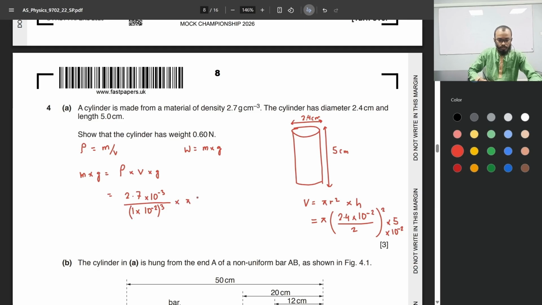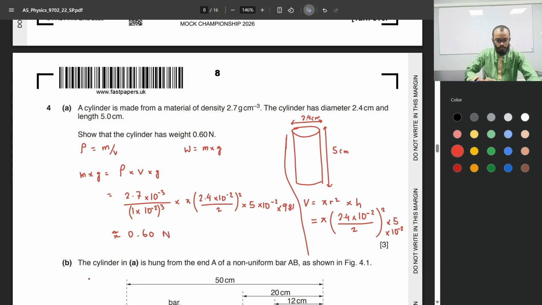The volume is pi times 2.4 times 10 to the power minus 2 over 2, the radius, squared times the height, 5 times 10 to the power minus 2. A lot of conversions here. So that gives us an answer of, okay, we forgot to multiply the 9.81 here, times 9.81. Let's make a separation over here. That gives us a value of approximately 0.60 newtons.